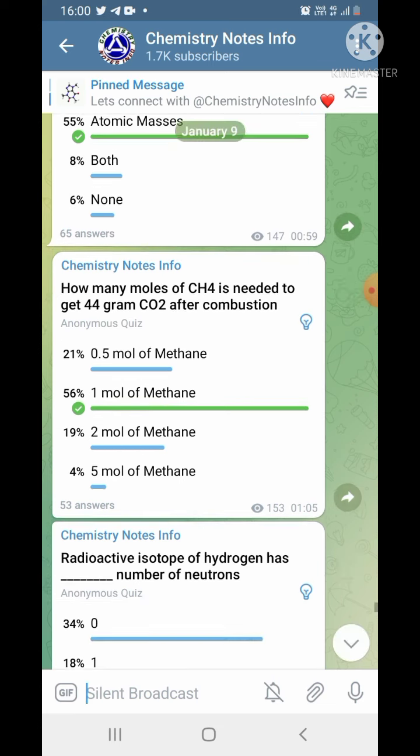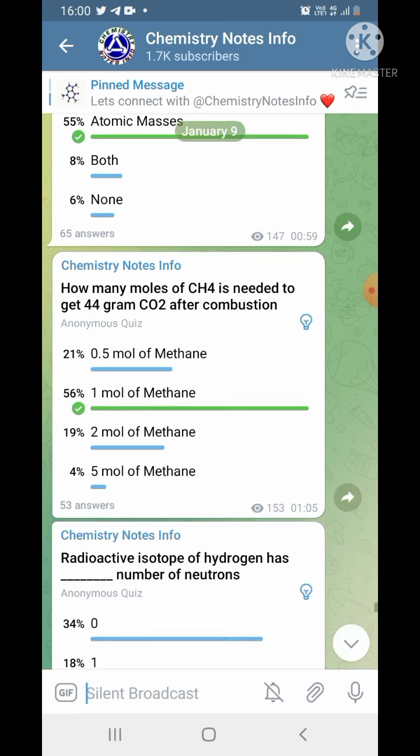Isotopes have similar chemical properties but different atomic masses, atomic numbers, both, none. The correct answer is atomic masses. What is more effective in hard water? Options are soap, detergent, liquid, shampoo. It is a simple question, so the maximum number of pupils gave the right answer, that is detergent.